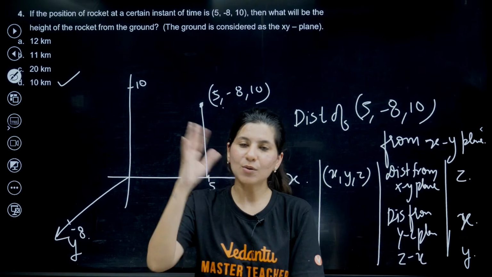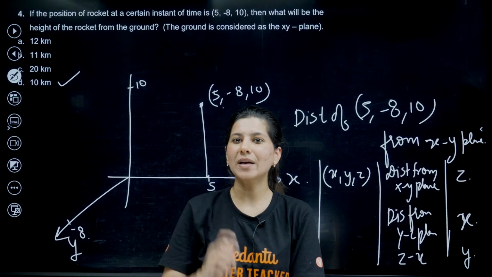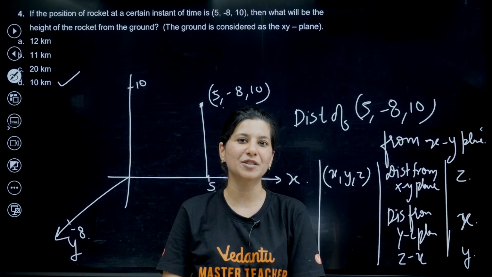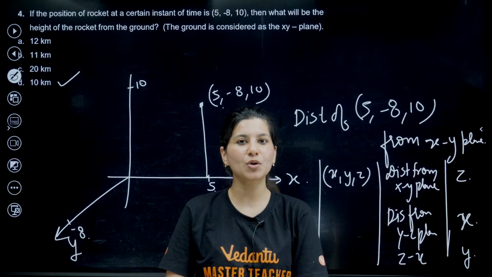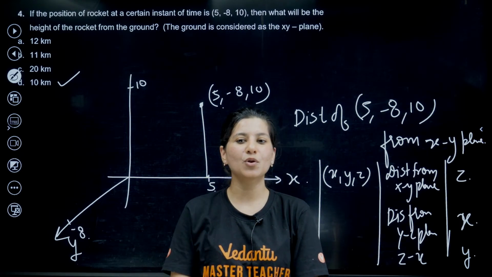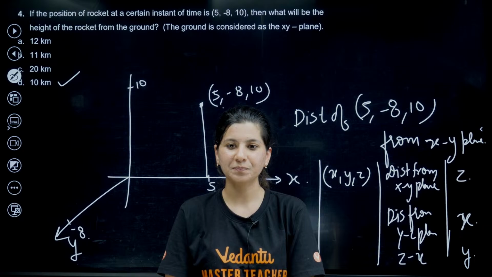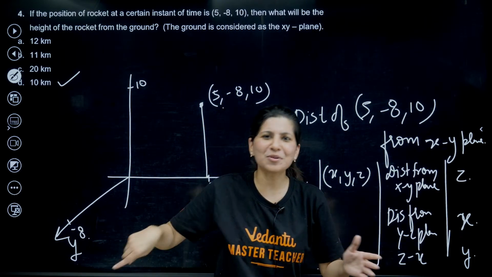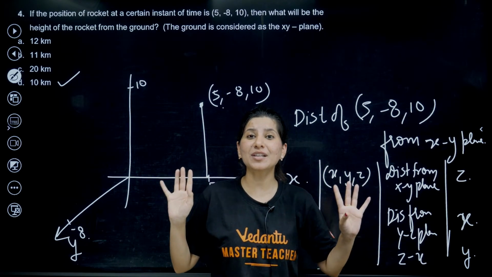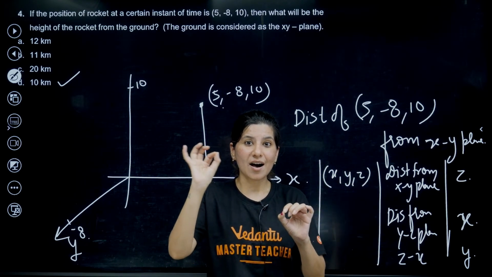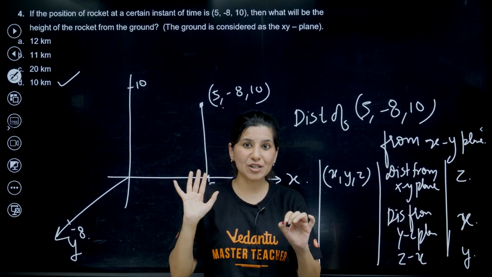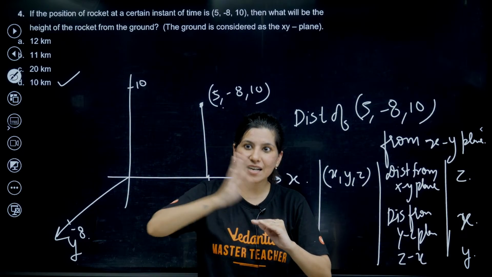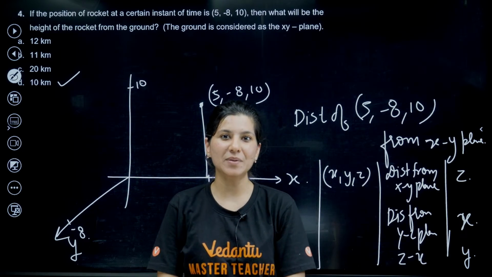Calculus we'll talk about later. Probability: do you know Bayes theorem? If you are still not confident, do 4 questions from Bayes theorem, you will be confident. Conditional probability, do 4 questions, and total probability, do 4 questions, you will be confident. Linear programming: oh my god, don't you know how to draw straight lines? And I told you the trick for how to mark the points in the feasible region, how to know the feasible area, how to find the final area, left or right. I told you LPP.